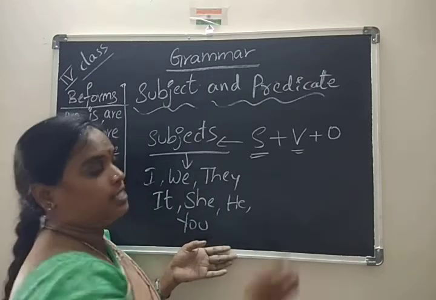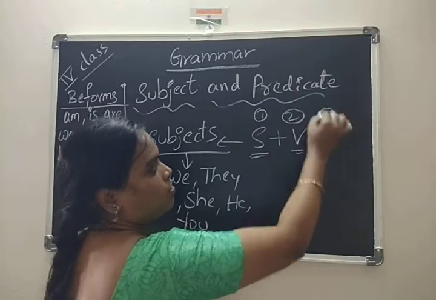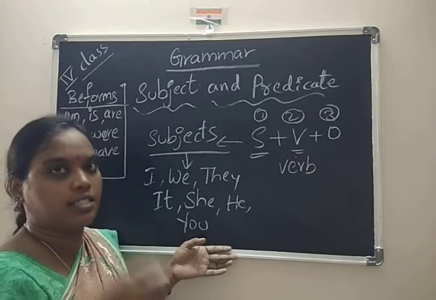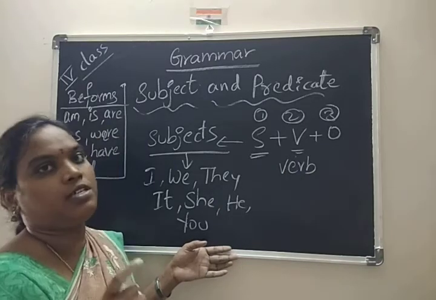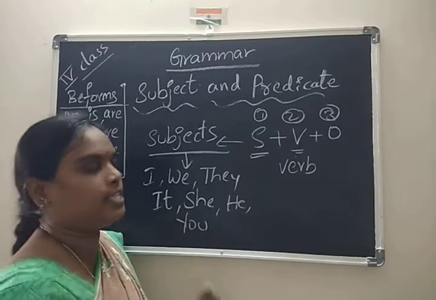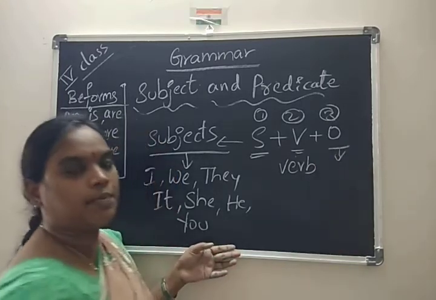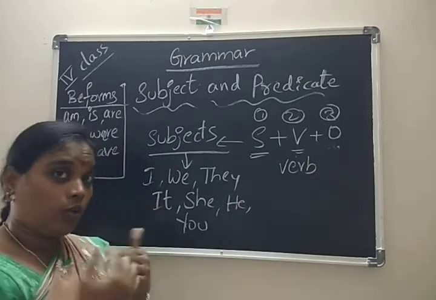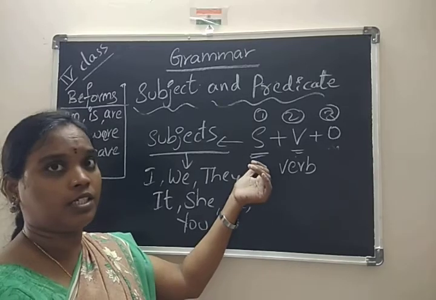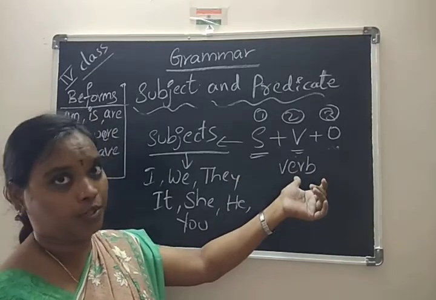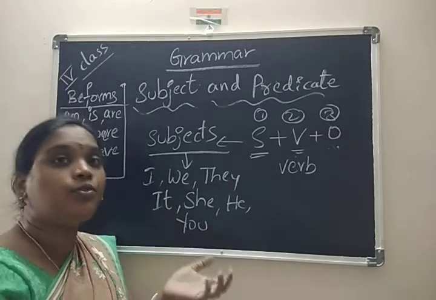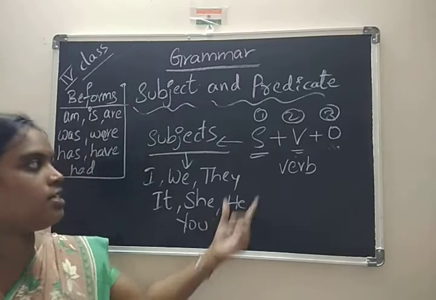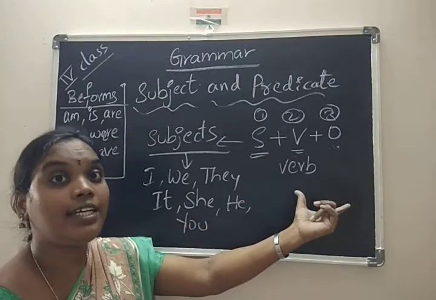So the second part is the verb. In our English sentence structure, the verb must be there. We want a verb in that particular sentence. And then the object. Sometimes it's optional, but we have to use it. Who is talking here? Subject. What is he doing? Verb. For whom, for what? That is the object. That is known as subject, verb, object. This is about sentence structure.